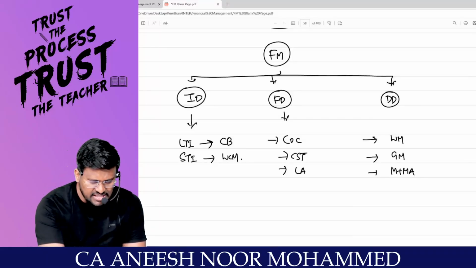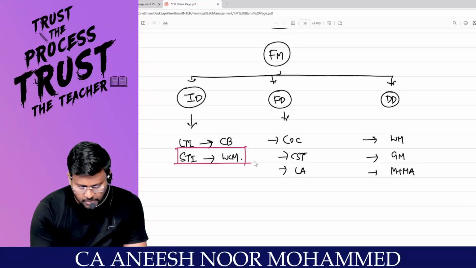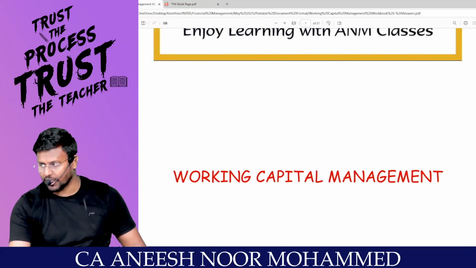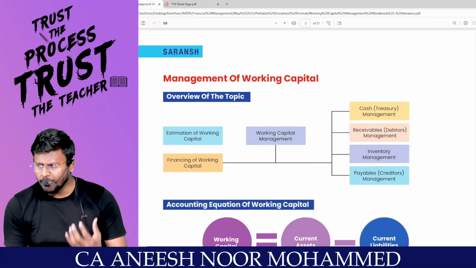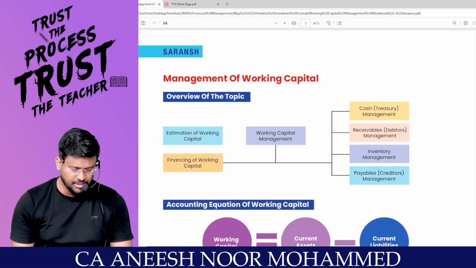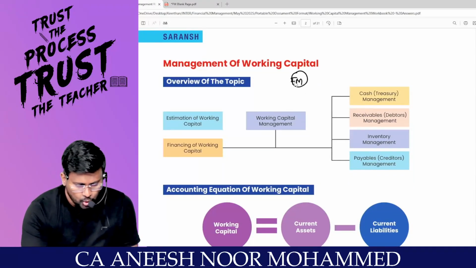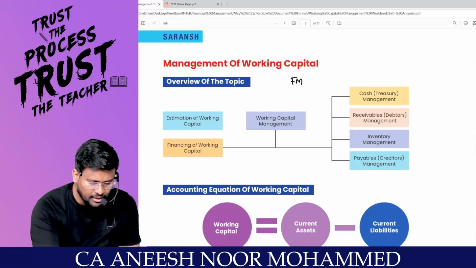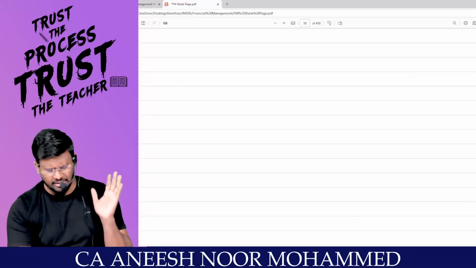Now the last slot we are going to discuss is the short-term investment called working capital management. I'm coming to working capital management. What do you mean by management of working capital? As a financial manager, you have to estimate the working capital. You have to estimate what this working capital is all about.